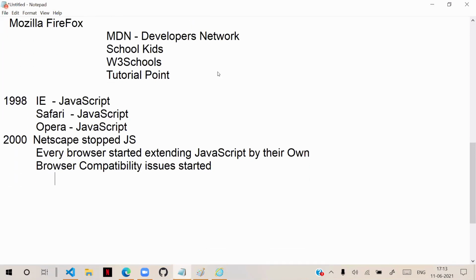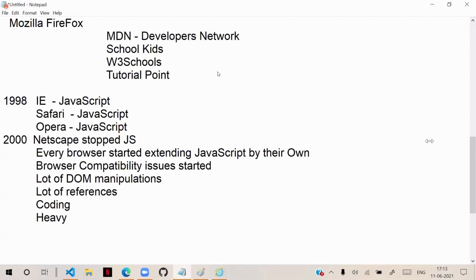And very important is a lot of DOM manipulations. That means a lot of references, and a lot of coding. So that makes the application very heavy. Application becomes very heavy, right? Technically, the point is, yes, you can do everything, Shubham. You are so genius that you can build new software.